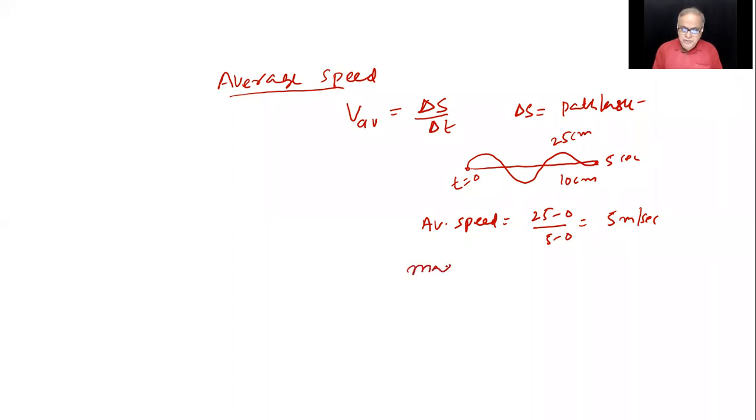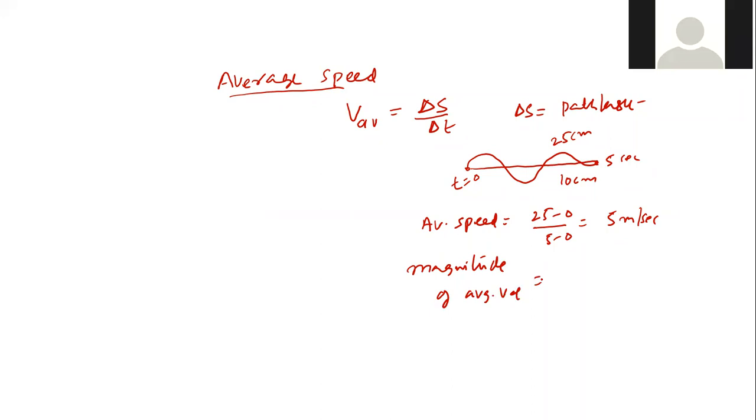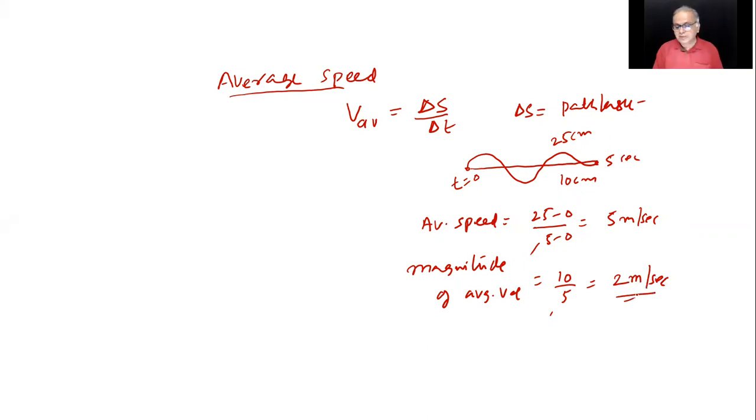But magnitude of average velocity. Why am I saying magnitude of average velocity? It has also direction, right? So when I'm writing only the numbers, I should say it is magnitude. How much is it? 10 centimeters. That is 10 minus 0 by 5 minus 0. Same time. Time is same for both. This is how much? 2 meters per second. So that's the difference between average speed and average velocity's magnitude. And direction is, of course, this way you can say.